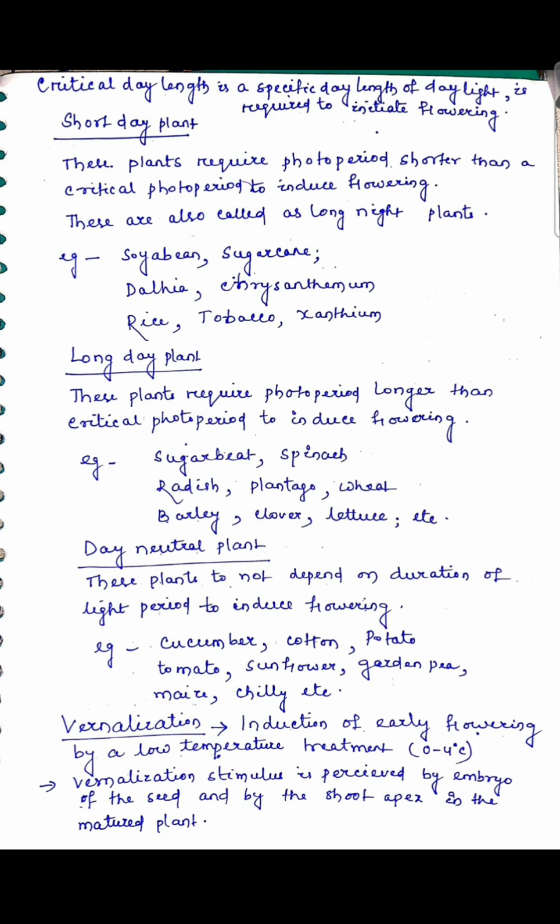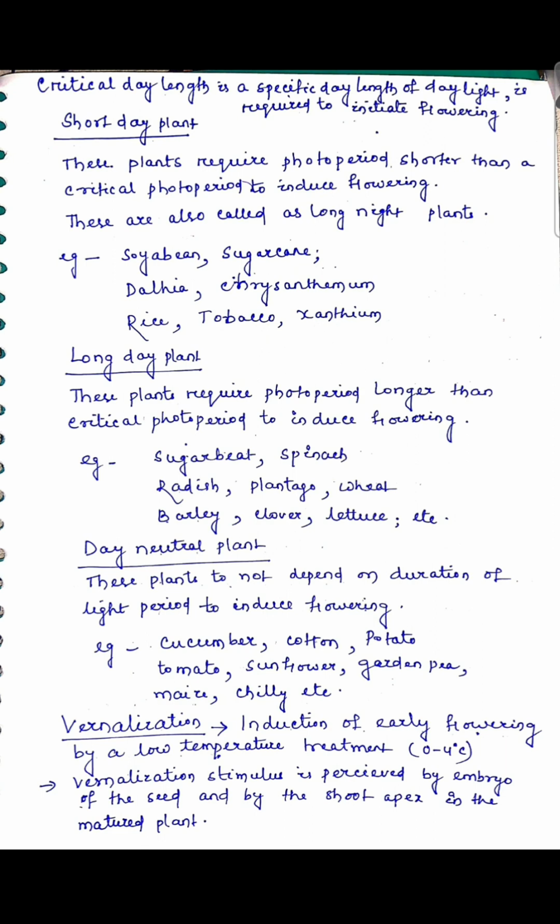According to the need of light period, plants are categorized into three categories. One is short day plant, second is long day plant, third is day neutral plant. Short day plants require a photoperiod shorter than the critical photoperiod to induce flowering. These are also called long night plants.